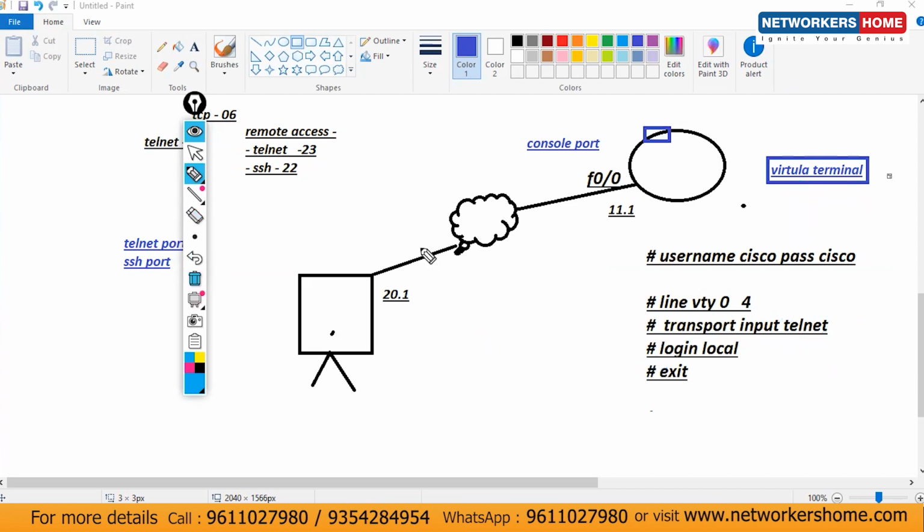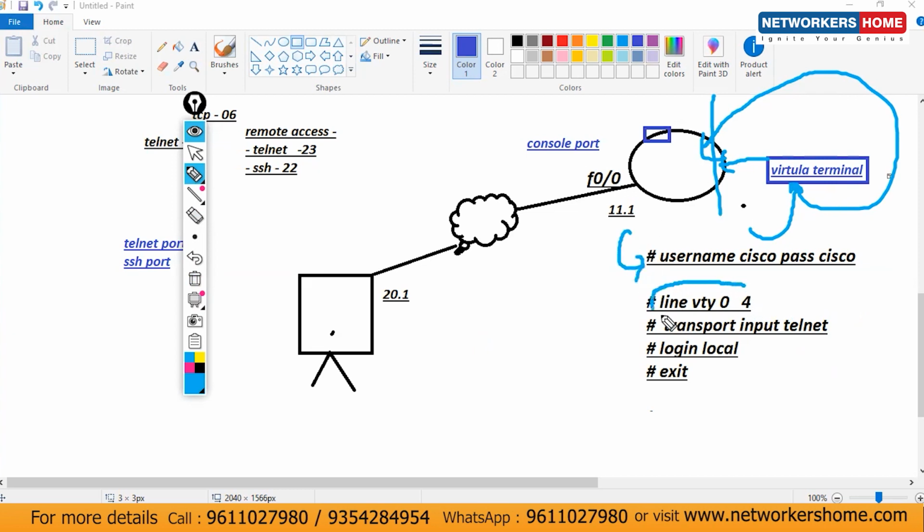So when you are trying to log in here, you are trying to enter the router or not? The router will ask you first for the username and password. Tell me the username and password. You have already configured the username and password. So on this terminal, we have to enable authentication. By default, that is also disabled.